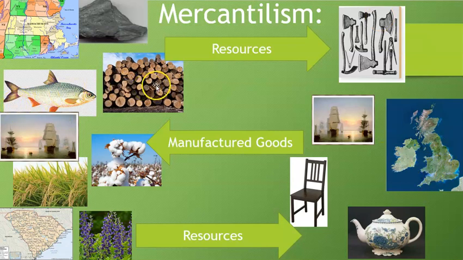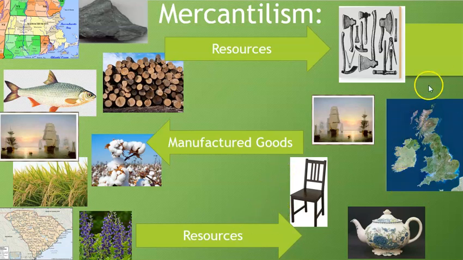So, raw materials are sent across the pond to the mother country. And once the mother country gets them, they have the industry to turn those raw materials into finished products that are then sent back to the colonies and sold. It's not like, here, you sent us some iron, so here are the tools we made for you. No. It is then sold back to the colonists, and the mother country just profits immensely. They make crazy, mad profits because they're making money off something that they didn't even have to go find. They're making money off of the colonists' work, essentially.